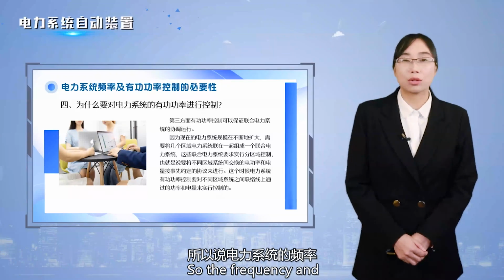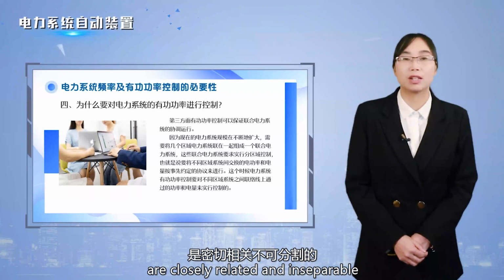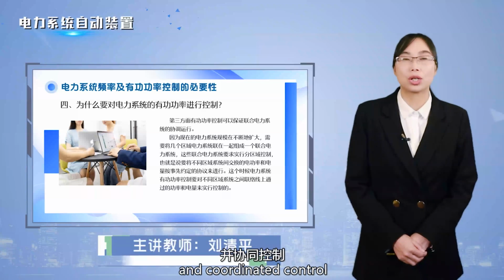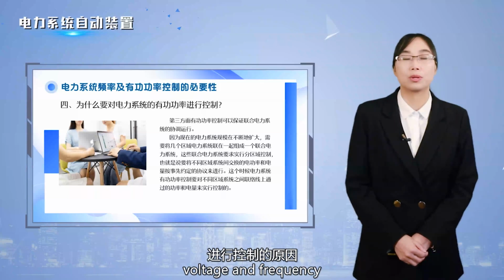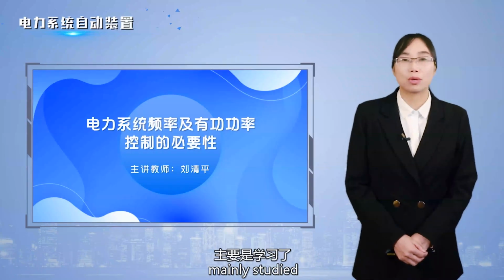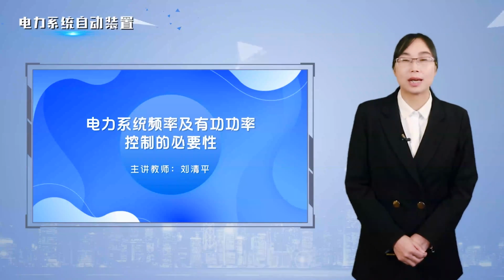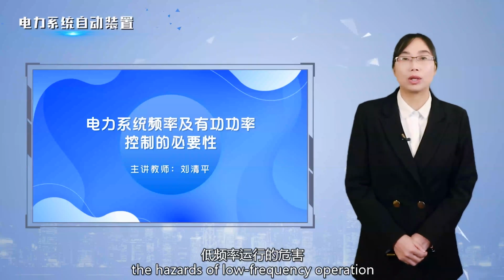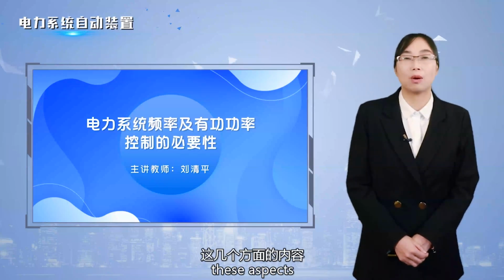So, the frequency and active power control of the power system are closely related and inseparable, and should be considered in a unified and coordinated control. This is the reason why we need to control voltage and frequency. Today, we have mainly studied the basic requirements of security automatic devices, the definition of low-frequency load-shedding devices, the hazards of low-frequency operation, and the reasons why we need to control frequency and voltage.